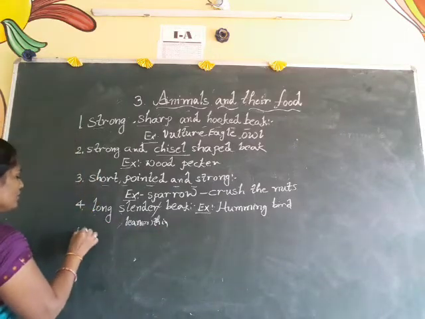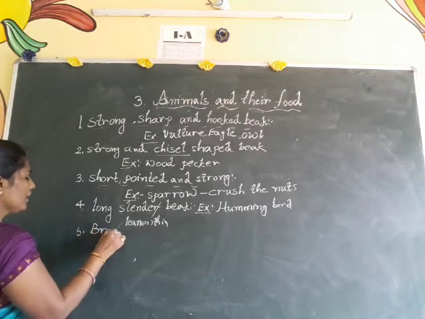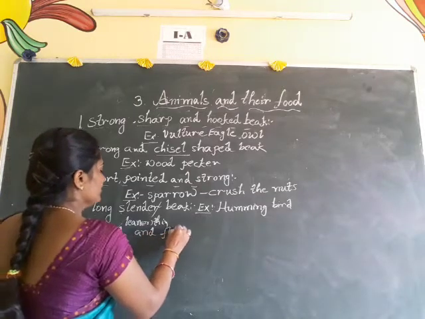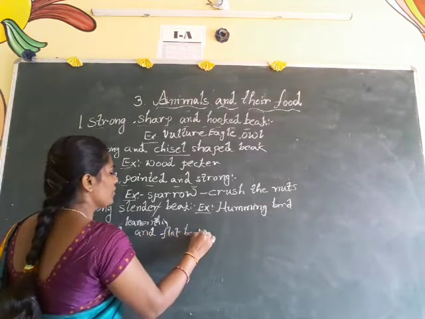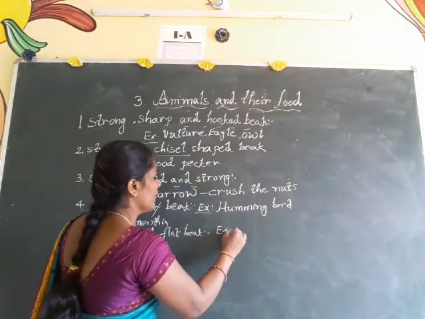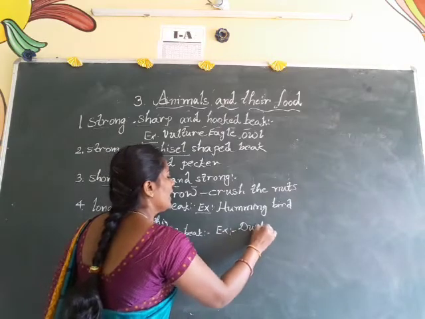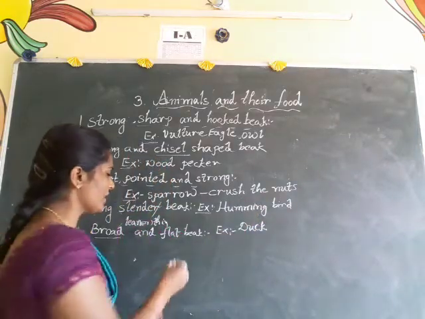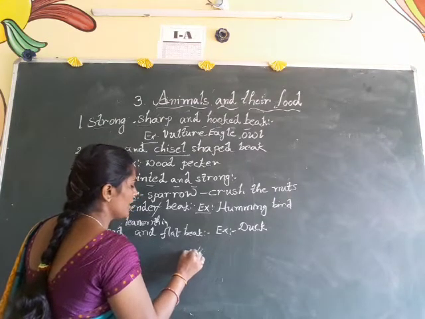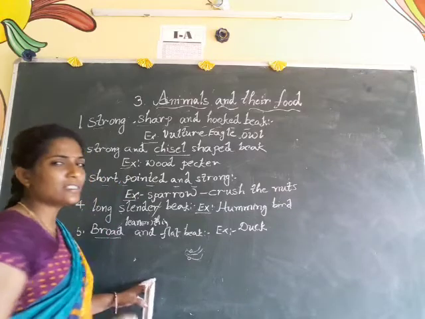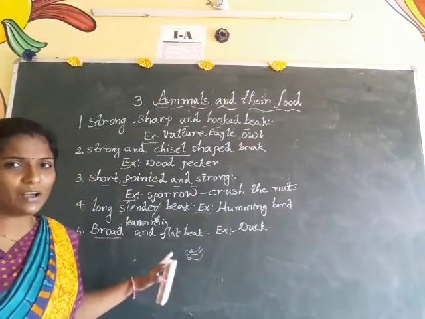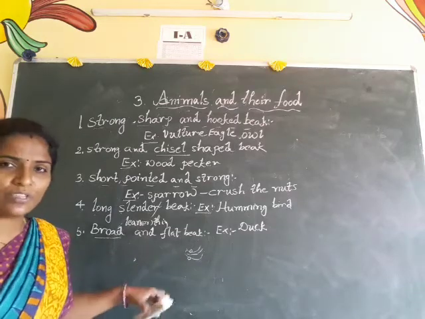Okay. Next, coming to the broad and flat beak. Broad and flat beak. Here what is the example for this, children? Example, duck. The duck contains a broad and flat beak. If you see the ducks, normally I draw for you. See, this is the duck's beak. This is a very broad and flat beak also. And what is the use of this beak?